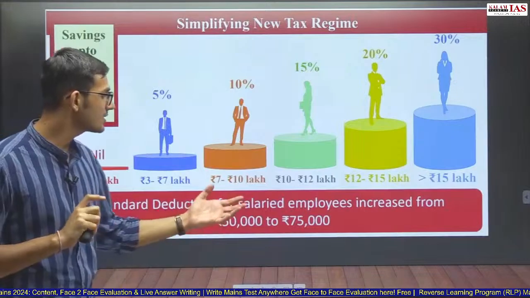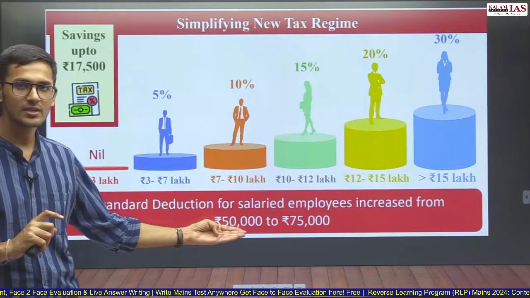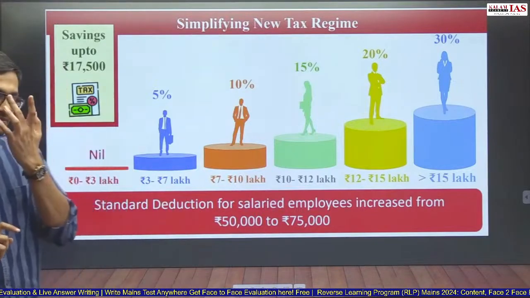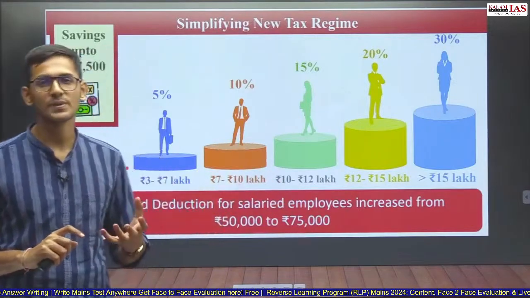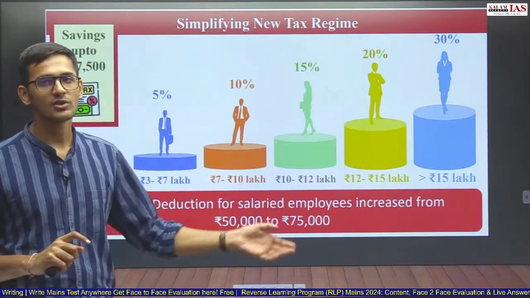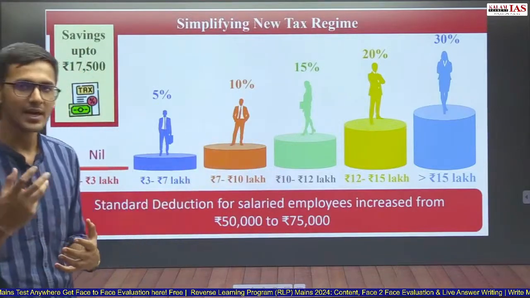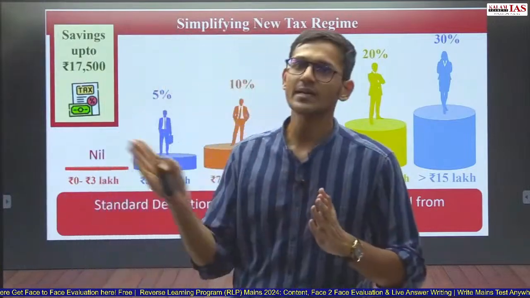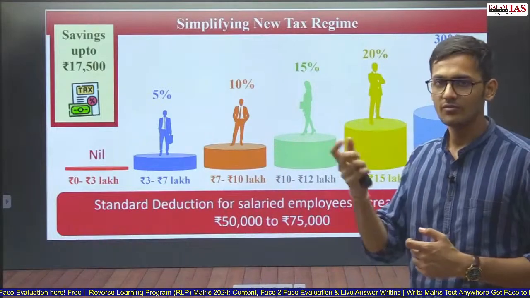So if I am earning, suppose 10 lakh rupees, then earlier 50,000 were deducted from it. That means I will have to pay tax upon 9,50,000. Now I can deduct 75,000 rupees. So if I am earning 10 lakh rupees, then with 75,000 deducted from it, I get 9,25,000. I have to pay tax upon 9,25,000. So standard deduction is increased. As a result, the taxpayer will benefit from it.